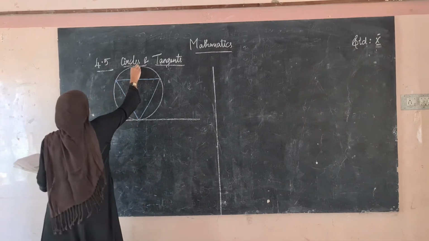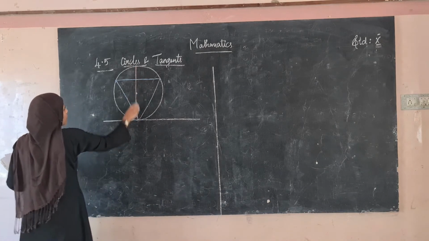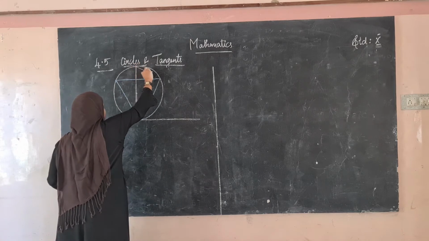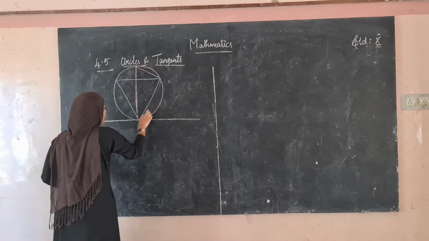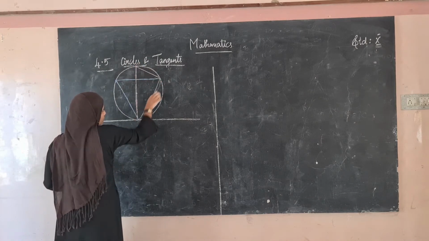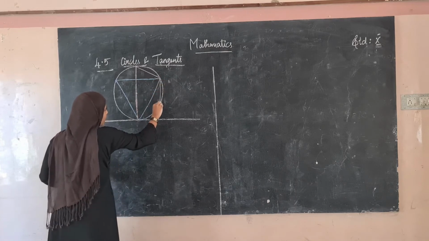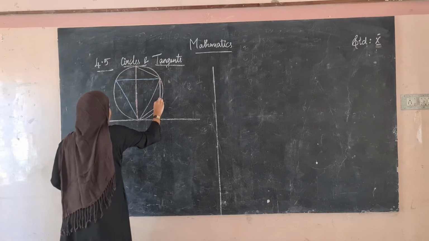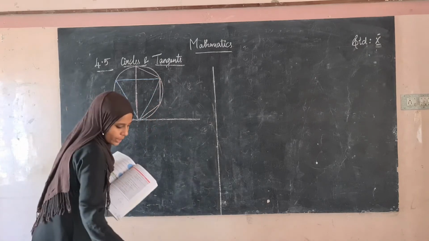So in the center, this is the diameter, right? This diameter is meeting this point, and they are forming a triangle using this chord. This is a chord, and using the chord they are forming a triangle. This is the diagram. We are forming the triangle.